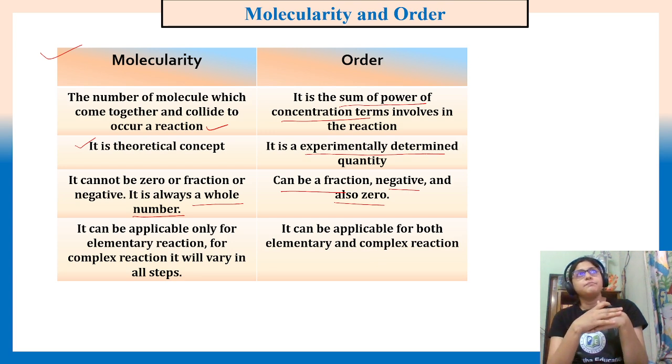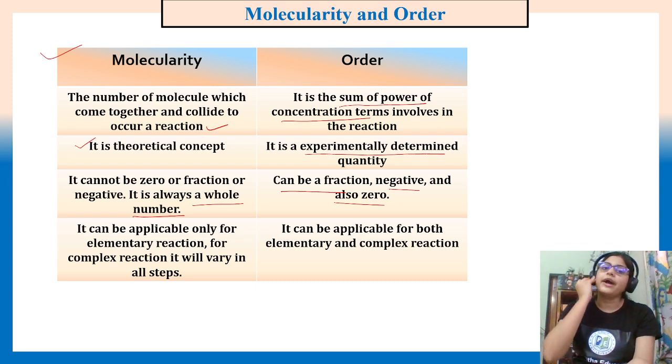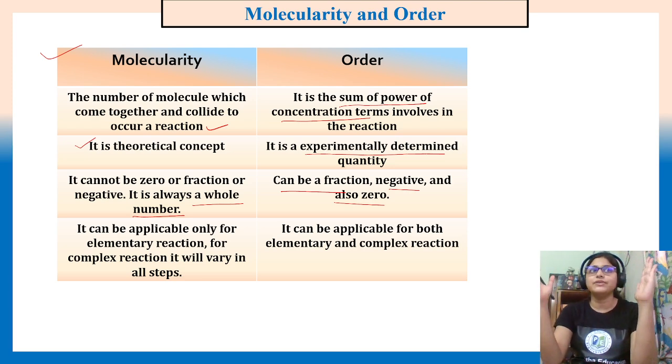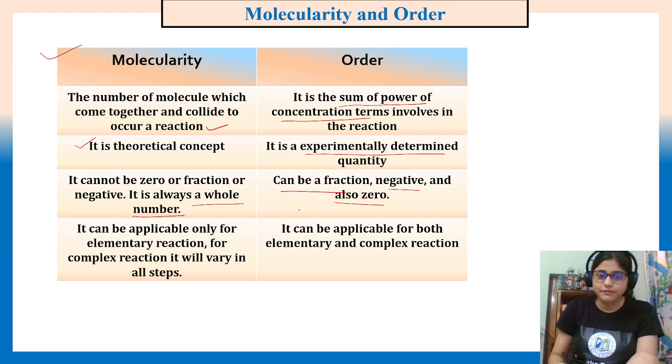In each step, how many molecules are actually colliding. For the elementary reaction, it is fine. By seeing only the reaction, we can say what the molecularity is. For example, if we take 2A plus B giving product, what will be the molecularity? 2 plus 1, 3.